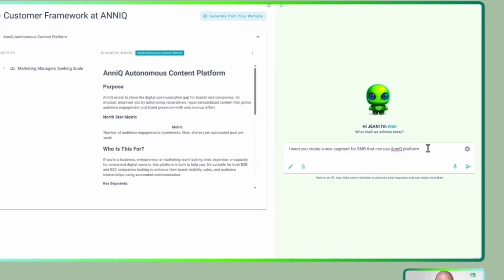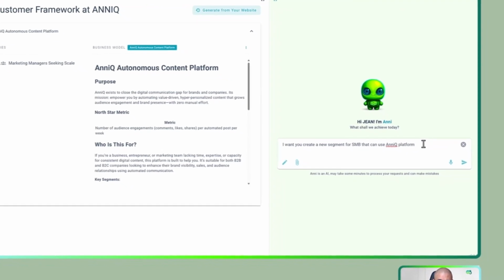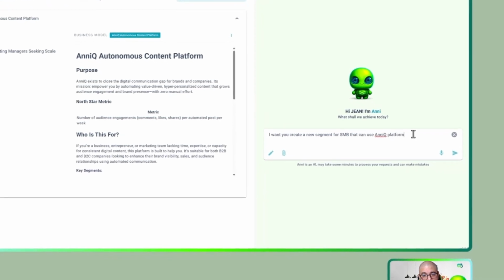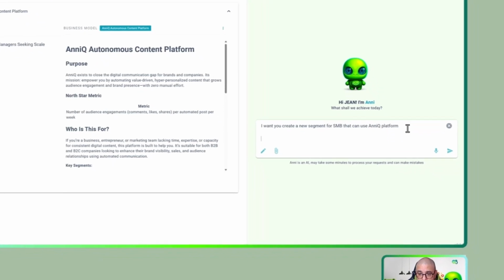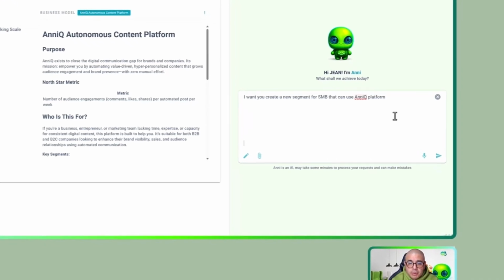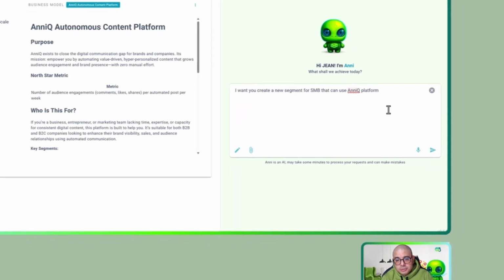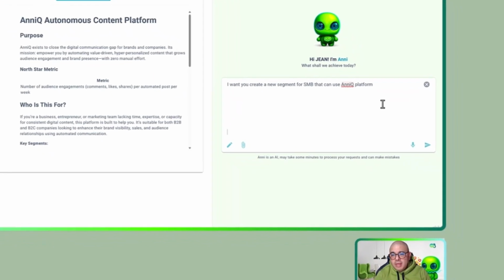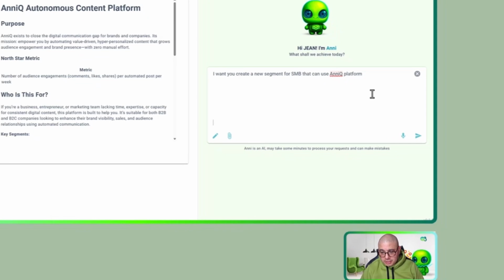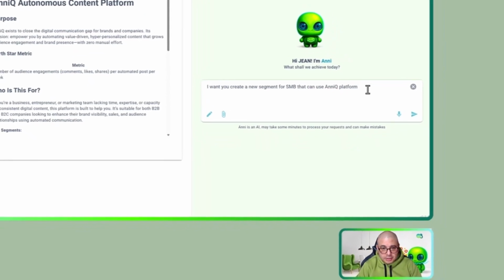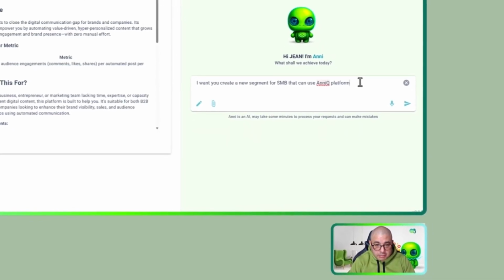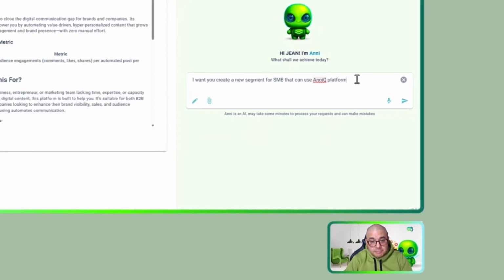Let me explain something interesting about the Anni chat. Other chat applications are annoying and frustrating: sometimes you hit enter by mistake and they start processing. But with Anni, you can hit enter and write your interaction, your prompt, the need that you want to express, calmly and without the fear that the message will be sent and you need to wait, or that it could damage your whole conversation. If I only want to use my keyboard, I can also hit Control Enter and send the information.